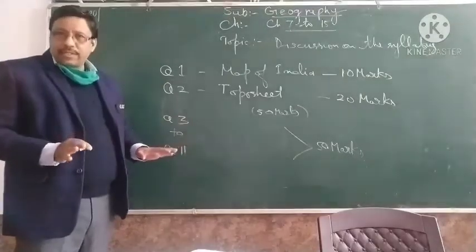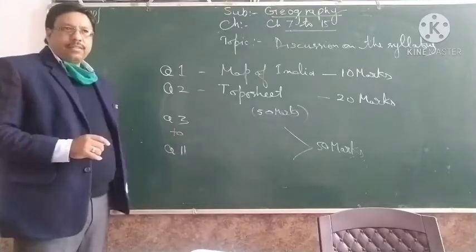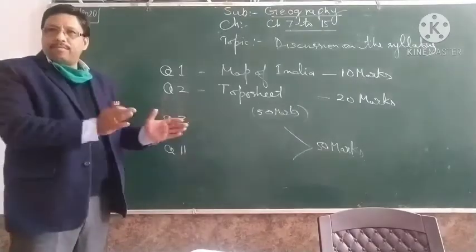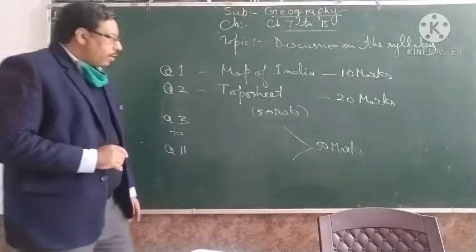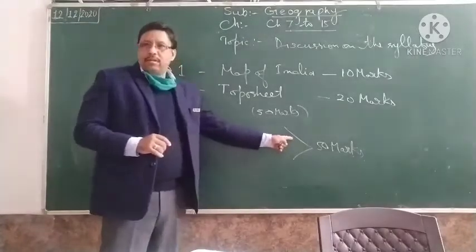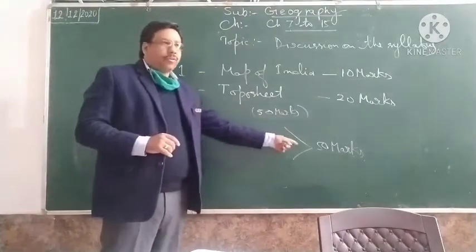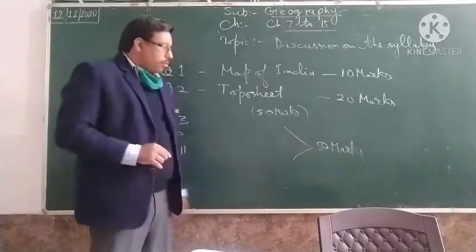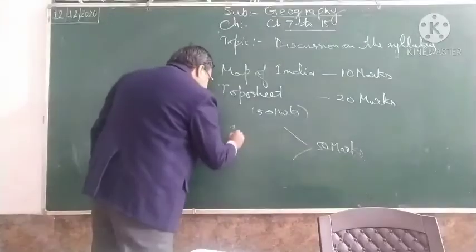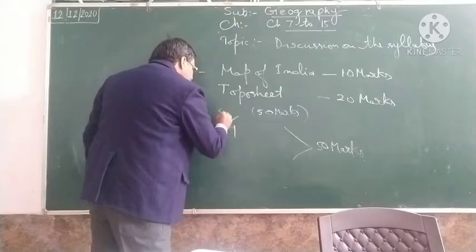These 9 questions are from 9 separate chapters. And you have to attempt 5, because you have to attempt 50 marks only. So out of 9, you have to attempt 5.